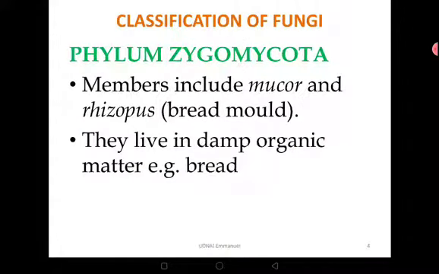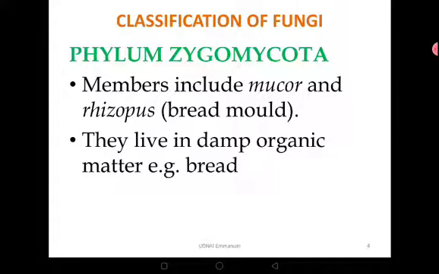So we can now tell that Kingdom Fungi has very many differences with plants. We cannot group these members into Kingdom Plantae for the reasons we have given. For that reason, they have their own phyla, and we want to expound those phyla one by one.